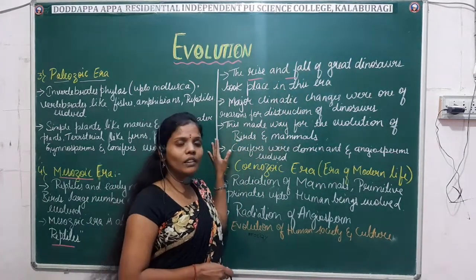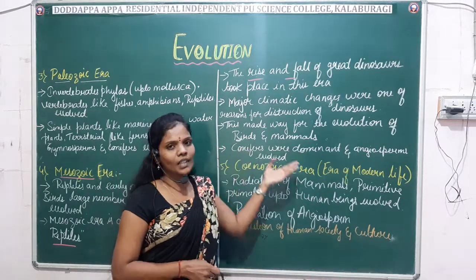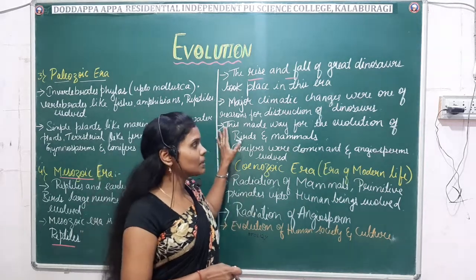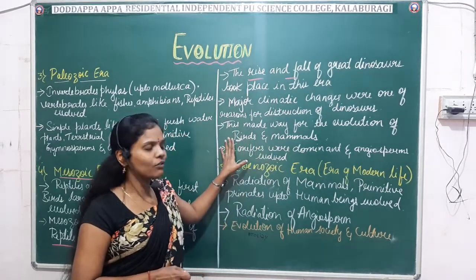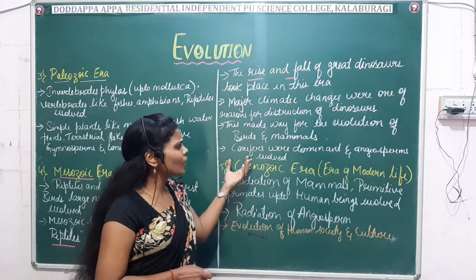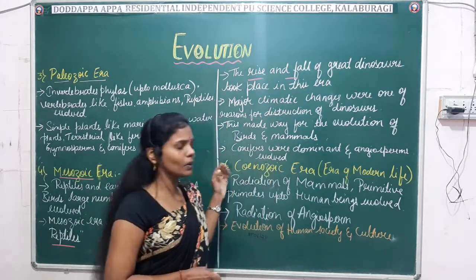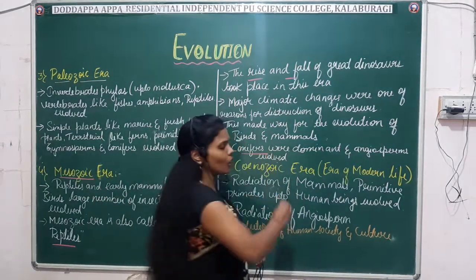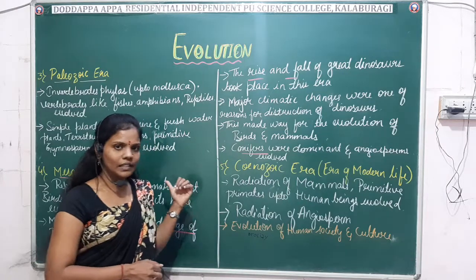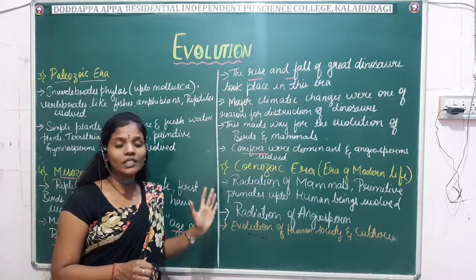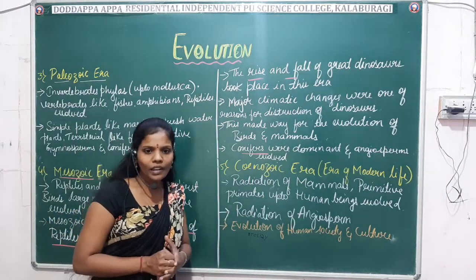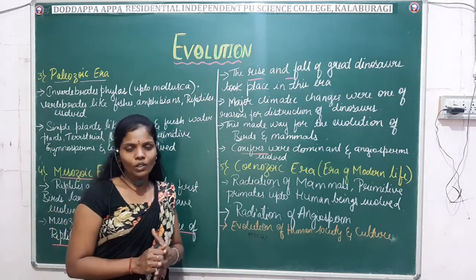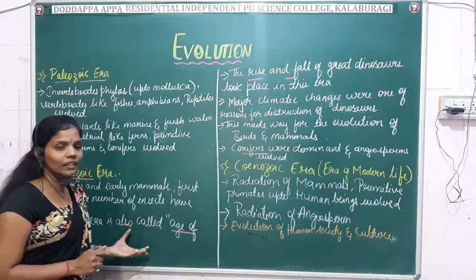This made a way for the evolution of the birds and the mammals. After the extinction of these dinosaurs, the way was open for the evolution of birds and mammals. The conifers were dominant, and the angiosperms were also seen during this era. Those are the major changes which occurred during the Mesozoic era, the glorified era of the reptiles, or the age of the reptiles.